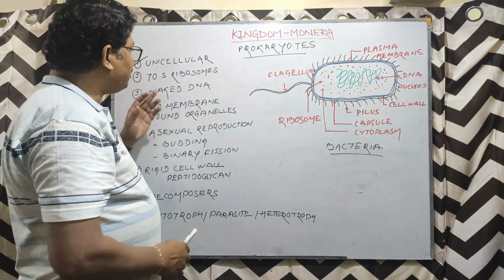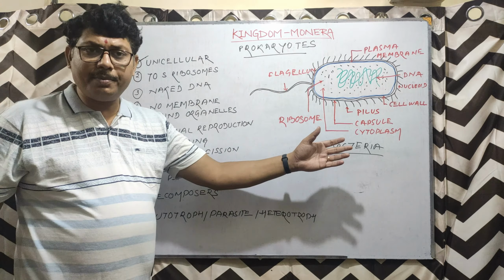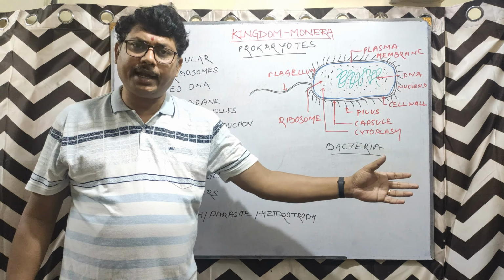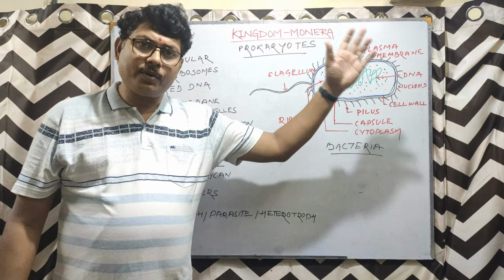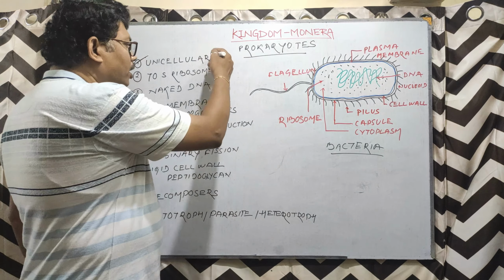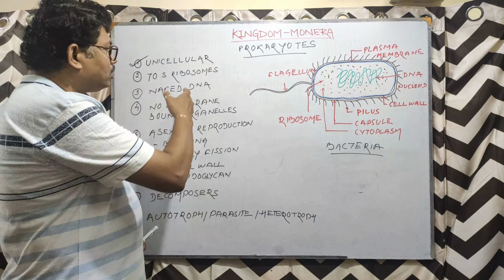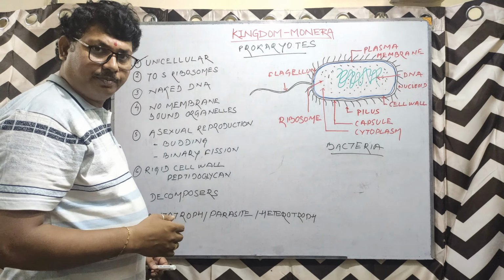So the characters I am telling, the same characters are applicable to bacteria also. If you are going to write a long question on bacteria, you can go by this also. And if you are writing on Monera, you can go by this also. The same thing. So it is unicellular, single cell structure. Now, the ribosome present here is of 70S type.